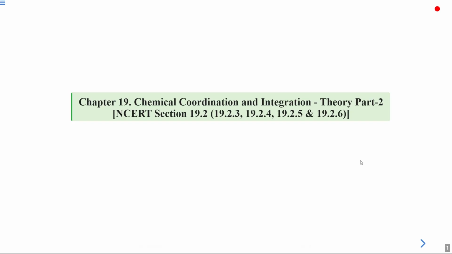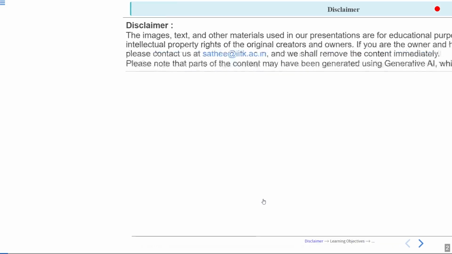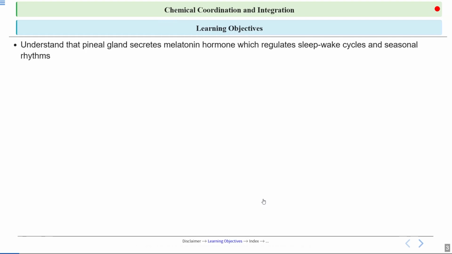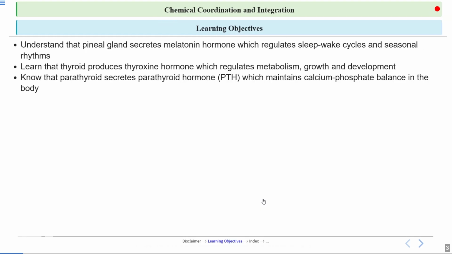Hello students, in today's lecture we will discuss chapter 19, Chemical Coordination and Integration Theory Part 2, and in today's session we will cover NCERT section 19.2. So this is the disclaimer. These will be our learning objectives for today.